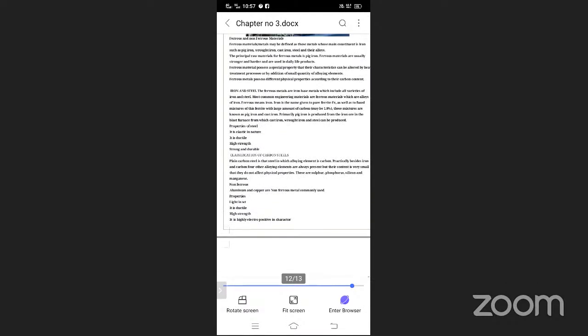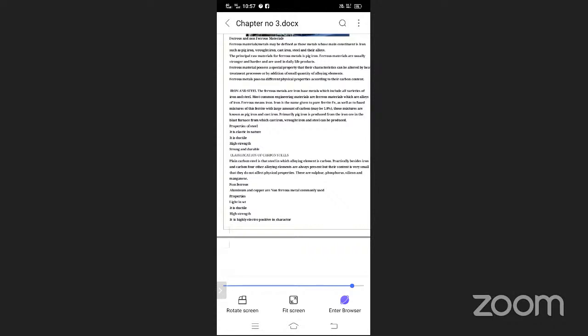Next we go for the non-ferrous material. The non-ferrous materials are aluminum and copper. These are the non-ferrous materials. So what are the properties of non-ferrous material? It is light in weight, it is ductile in nature, it has high strength, and it is highly electropositive in character.